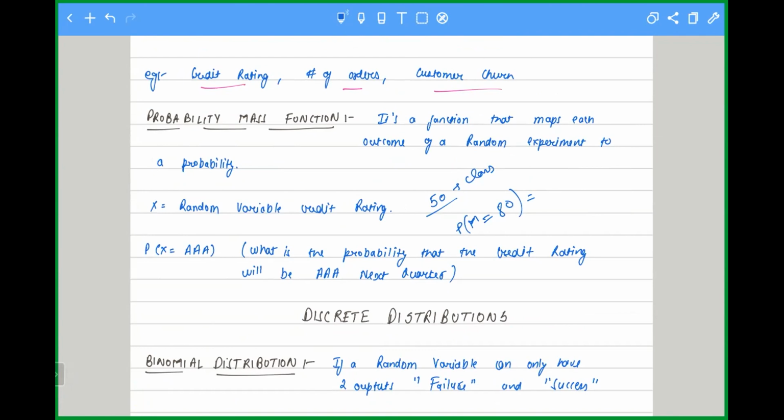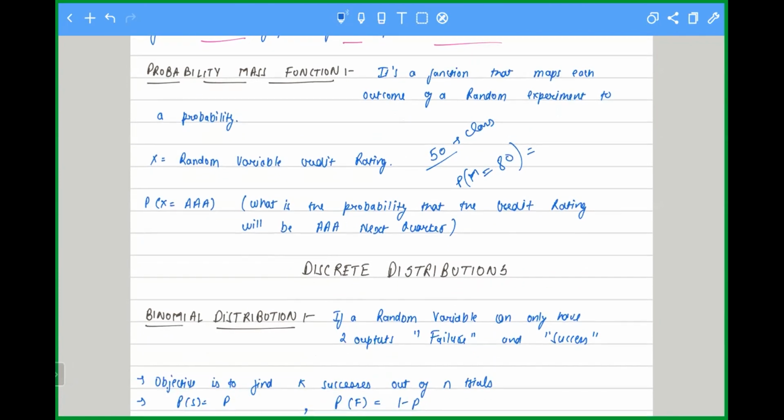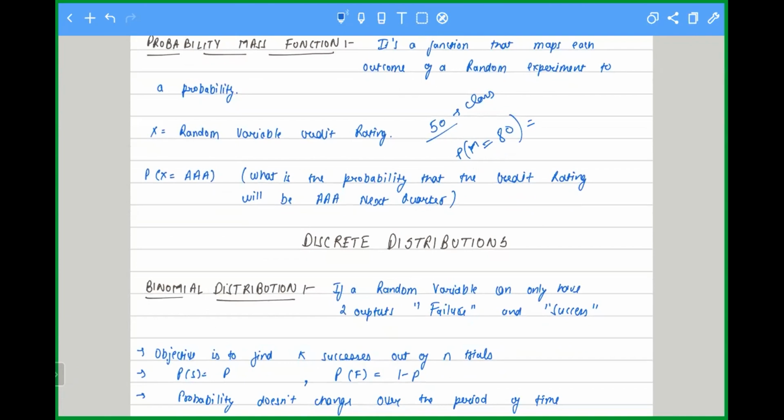Correct? What if I say tell me all the students who have got equal to or less than 80 marks? Then everyone who has got less than 80 marks and equal to 80 marks, you will count all those students and calculate the probability. You will not consider those who have higher than 80 marks. So when I'm saying equal to, it means the probability at a single point, and it is known as PMF, probability mass function. And when I'm saying less than or equal to, it means CDF,